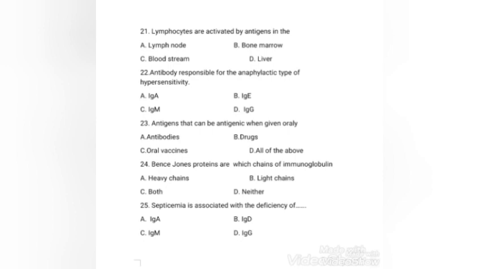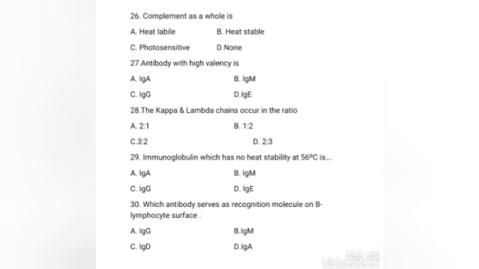Next question, septicemia is associated with the deficiency of IgA, IgD, IgM, IgG. The right answer is option C, IgM. Septicemia is associated with the deficiency of IgM. Next question, complement as a whole is heat labile, heat stable, photosensitive, none.